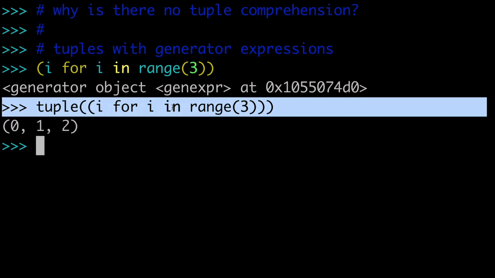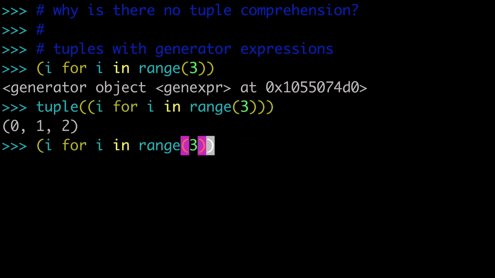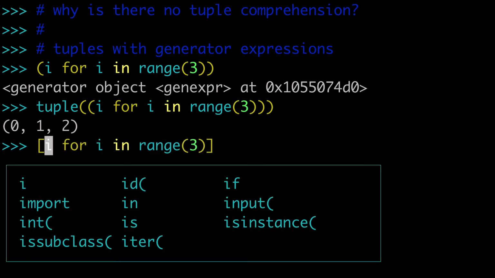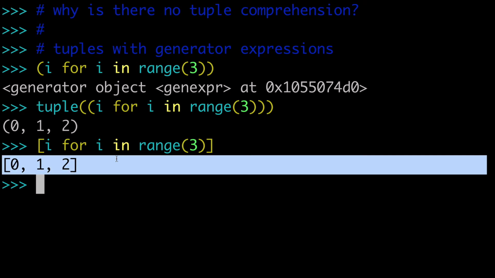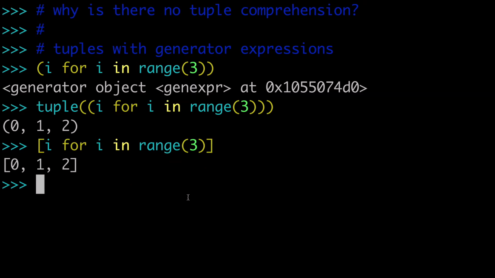This is the way to turn a generator into a tuple, or any list comprehension style into a tuple. So if I come back here, and instead of doing a generator, we do a list comprehension, you can see that this is returning a list instead of a generator due to our choice of brackets.